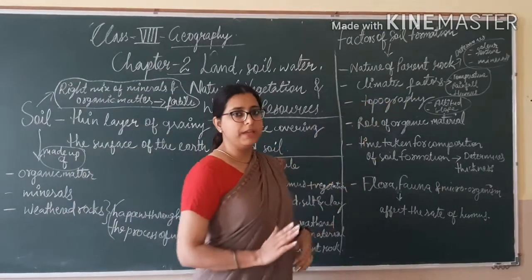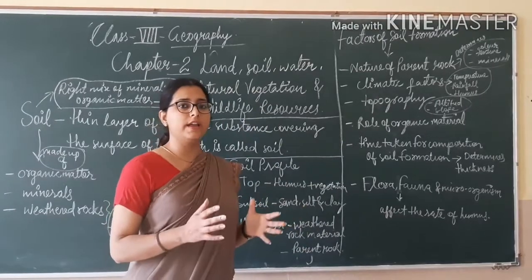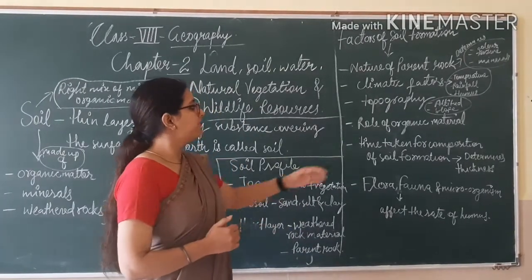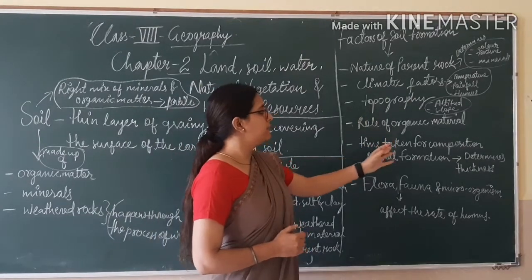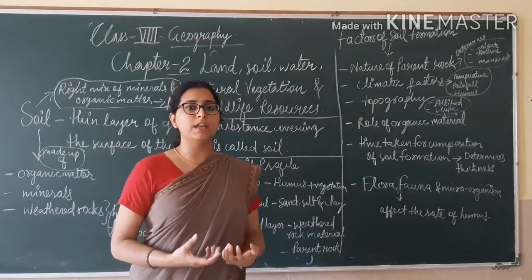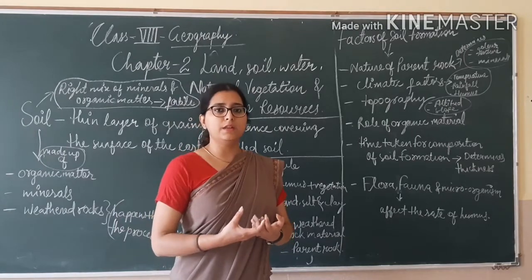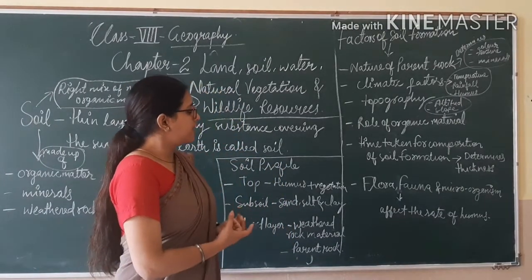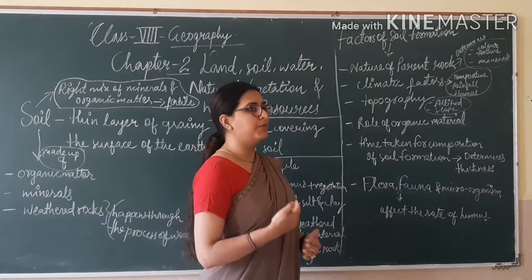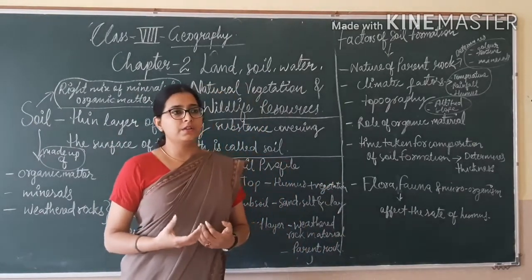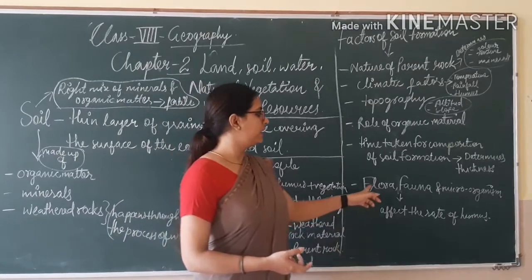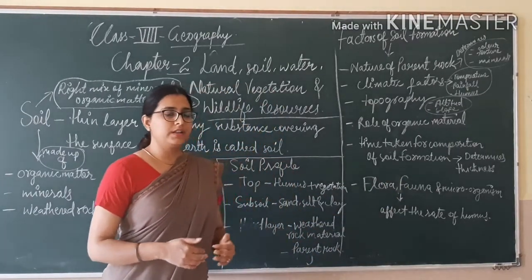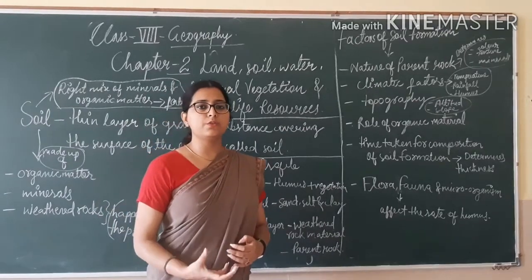If it is sloping, then soil gets accumulated, so it also affects soil formation. The presence of organic material, dead animals and plants, also affects the formation of soil. The time taken for formation determines the thickness of the soil, and the flora, fauna and microorganisms present in the soil affect the humus quantity in the soil.